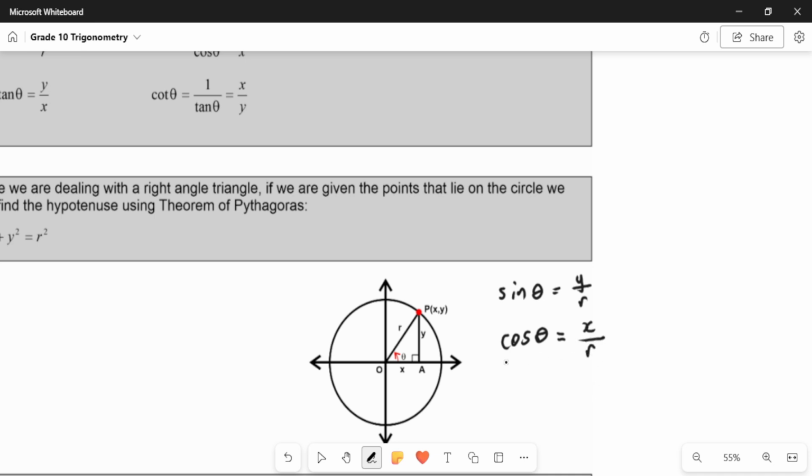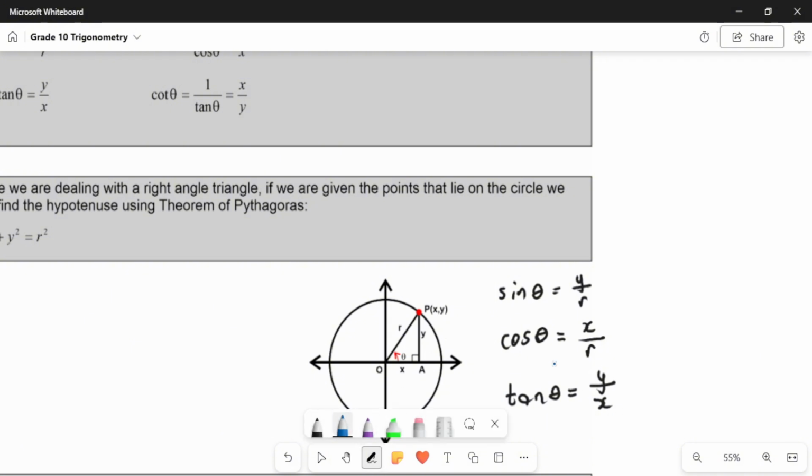Understood? So this is why we call them trigonometric ratios, because this trig function is equivalent to some ratio. What ratio? The ratio of the x over the r, right? And then tan, the trigonometric ratio tan, is defined as y over x. So therefore, the tan of some angle is equivalent to the ratio of the opposite side and the adjacent side.